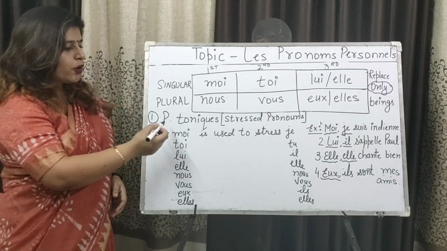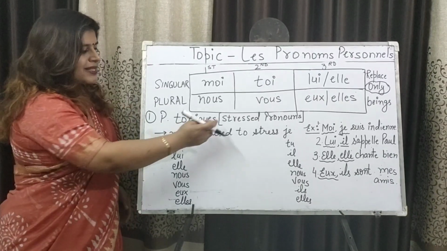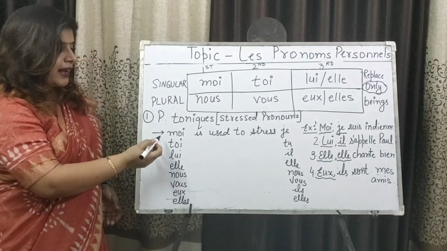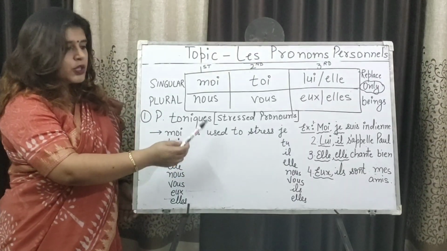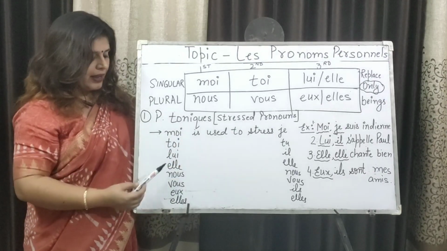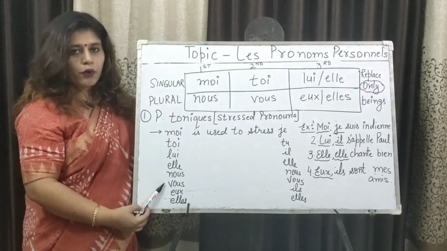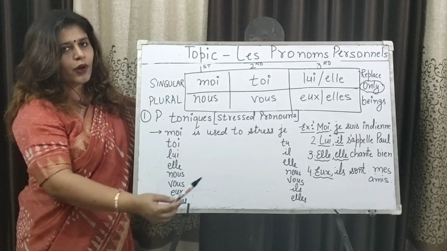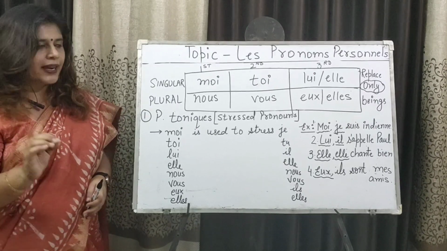Now first we have pronom tonique. In English it is called stressed pronoun. As the name indicates, it is used to stress the subject. Like here I have written, moi is used to stress je. To stress tu, we use toi, lui for il, elle for elle, nous for nous, same, vous for vous, and eux for ils with s and elles for elles with s. They are just there to stress the subjects.